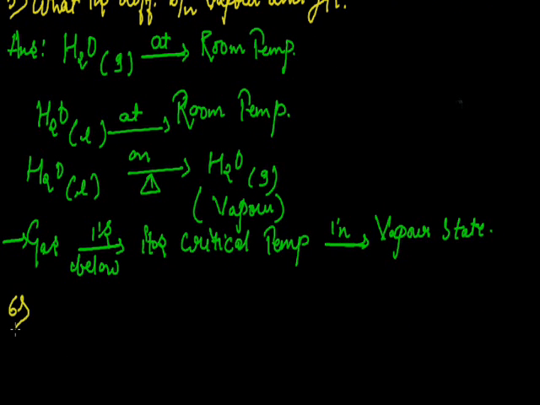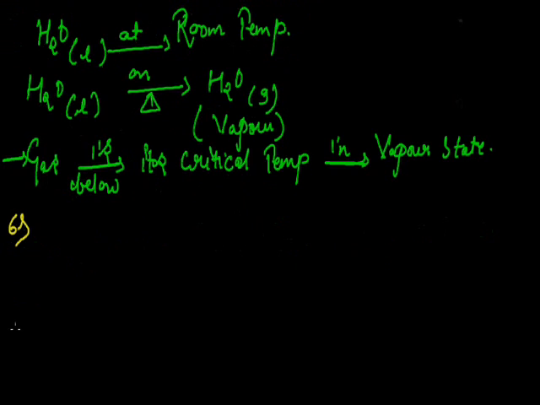Next question. What is the difference between the normal boiling point and the standard boiling point?